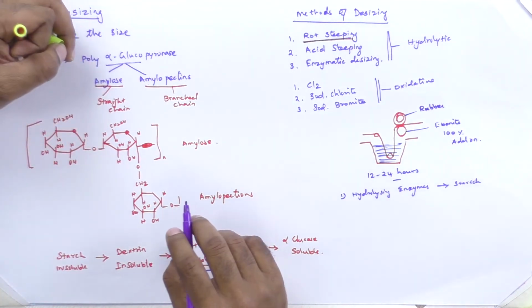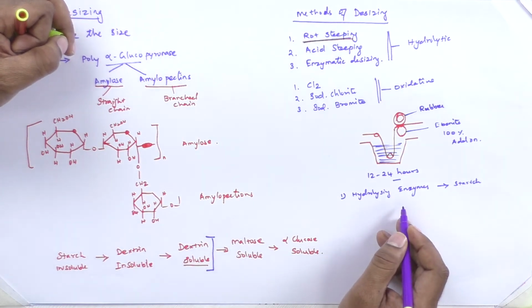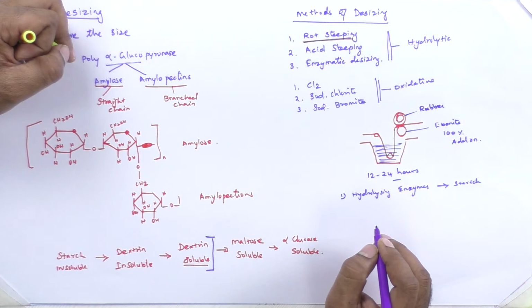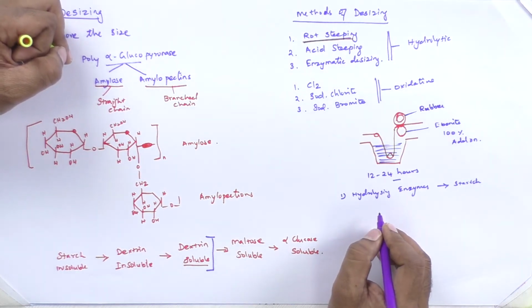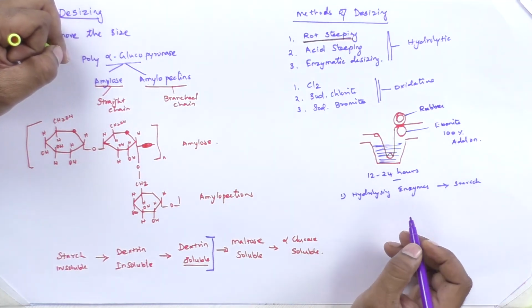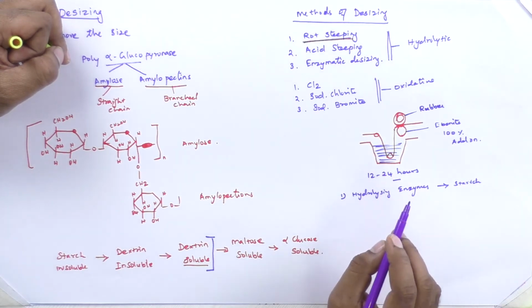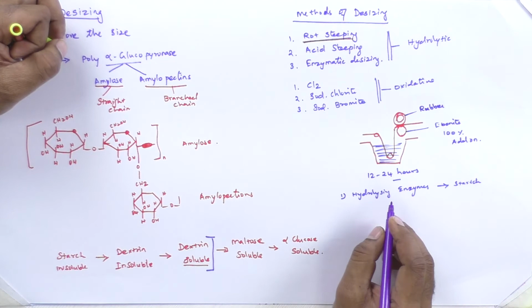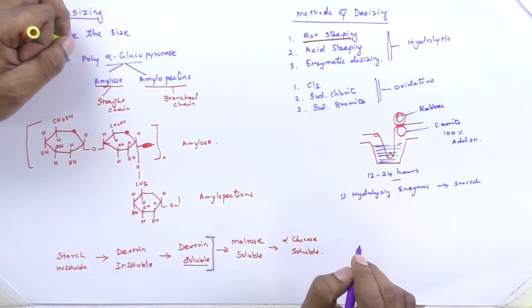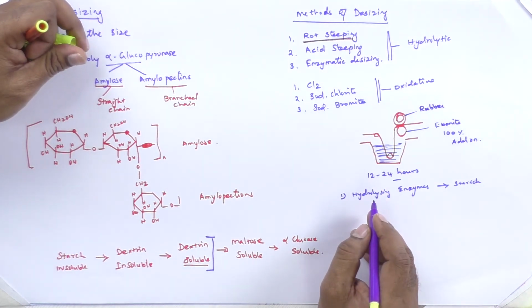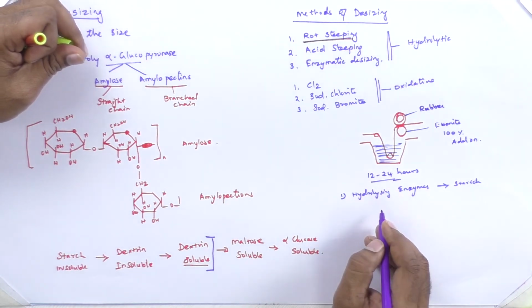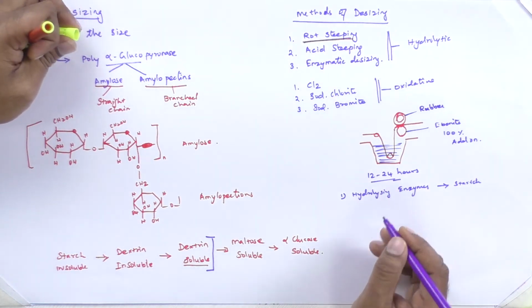This is the simplest method, no chemicals are involved in this process, and it is very cheap. But this process requires huge floor space to keep the impregnated fabric, and moreover it takes huge time, 12 to 24 hours.